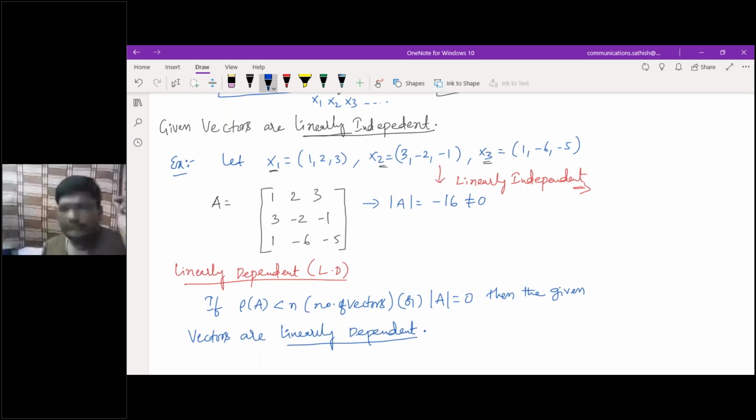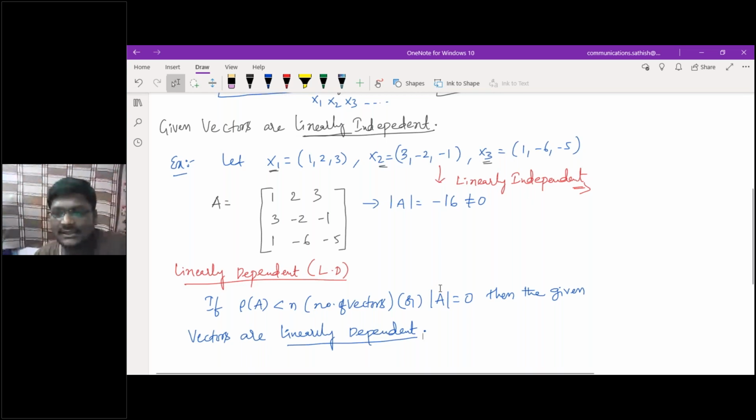Linearly independent means the determinant of A is not equivalent to 0, or the other condition is that the rank of A must be equivalent to n, the number of vectors. Then I can call the given vectors linearly independent. If the determinant of A is equivalent to 0 or the rank of A is less than n, then I can call that linearly dependent.